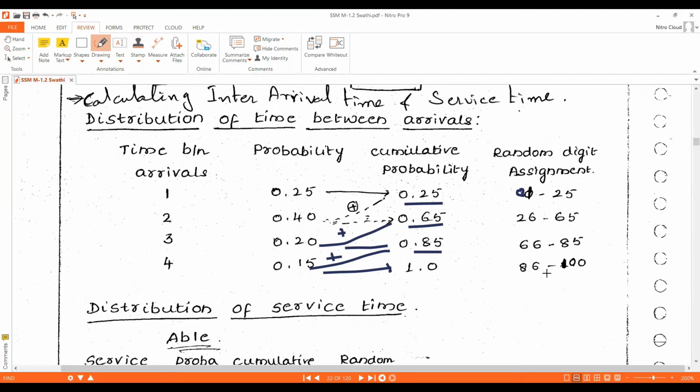It will go from 86 to 00, because its cumulative probability is 1.0. Here we should not take 86 to 100, because that would become a 3-digit random digit. So we should take 86 to 00. That means this range includes the values 86 to 99 plus 00. Okay, this is the distribution of time between arrivals table.